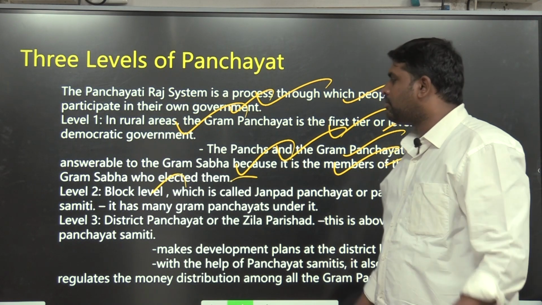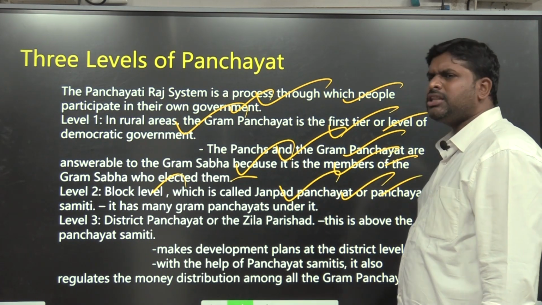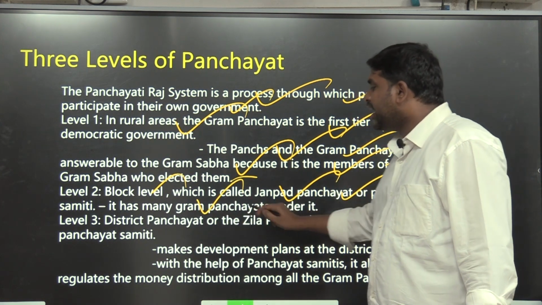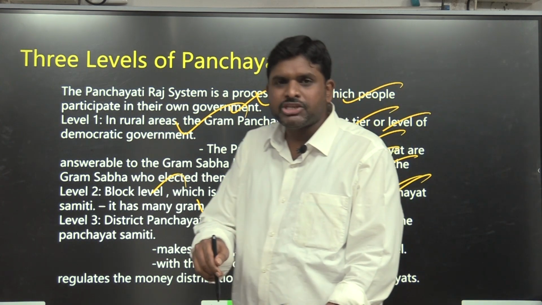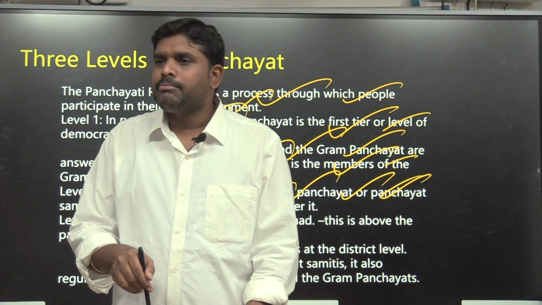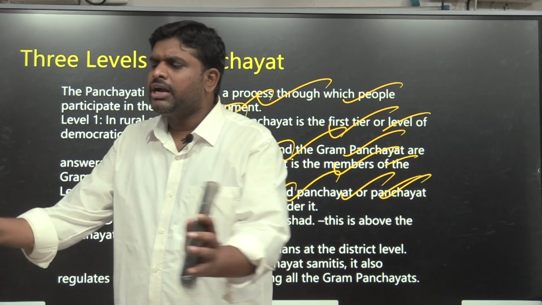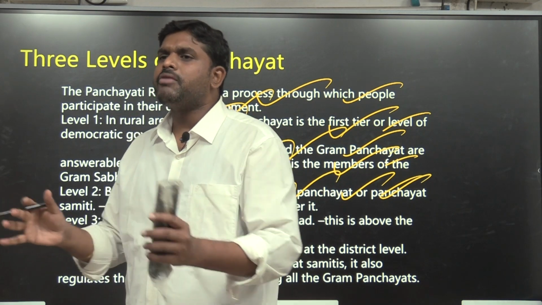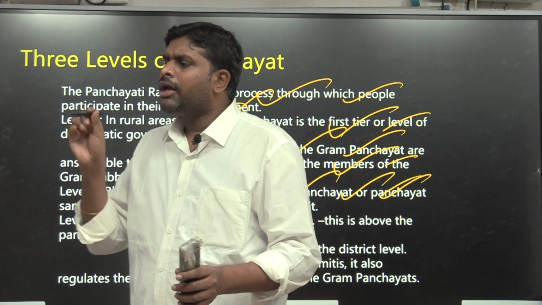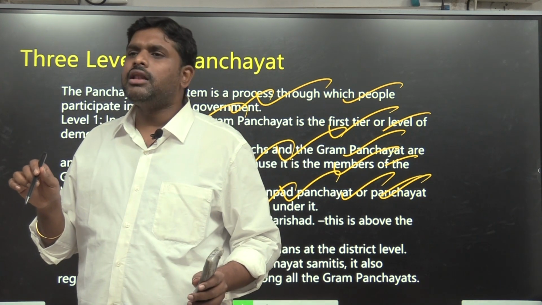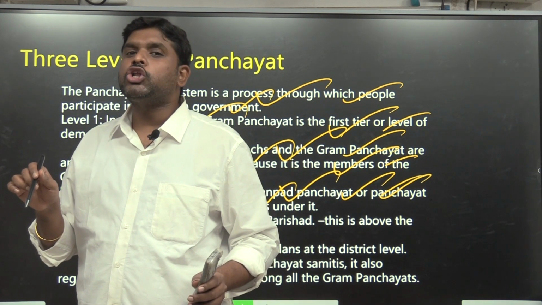Level 2, block level, which is called Janpad Panchayat or Mandal Praja Parishad or Mandal Panchayat or Panchayat Samiti. It has many Gram Panchayats under it. MPP, Mandal Praja Parishad, in which 10 villages will be there. That will be one mandal. In that one mandal, there is one MPP, with MPTCs, Mandal Parishad Territorial Constituency.